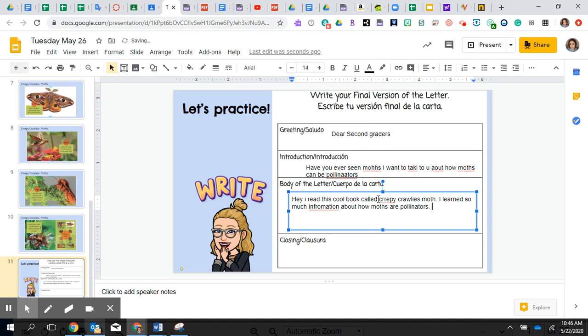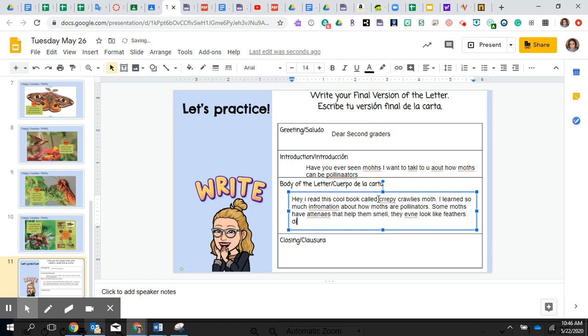Oh, I could say some moths have antennas that help them smell. They even look like feathers.